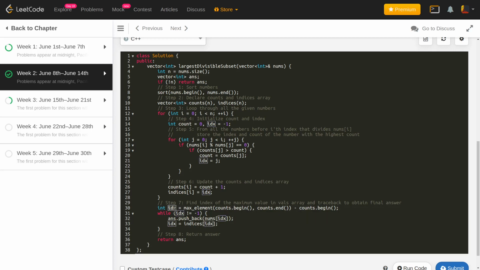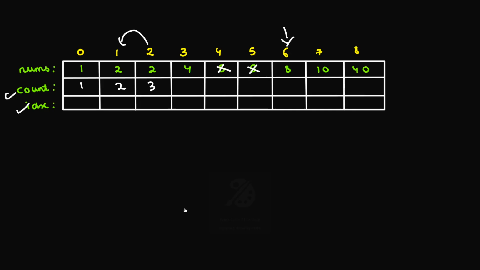Okay, so that's what we do. Suppose the index that we have here corresponds to the maximum count, right? For this we had the index 6, right? So from this, we'll be going back. Let me just erase these arrows. The count was 6 and the index was 6 as well. So I take this particular element which is located at index 8, and I add this 40 to my answer. So this 40 is done.